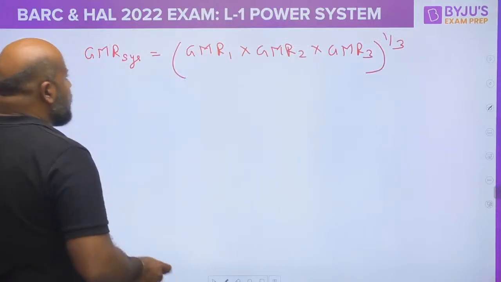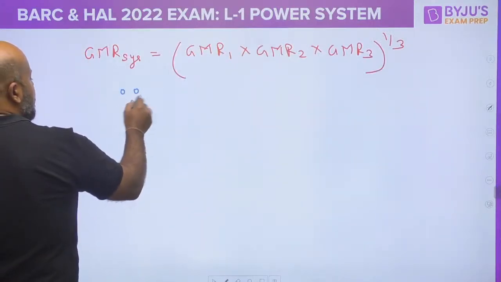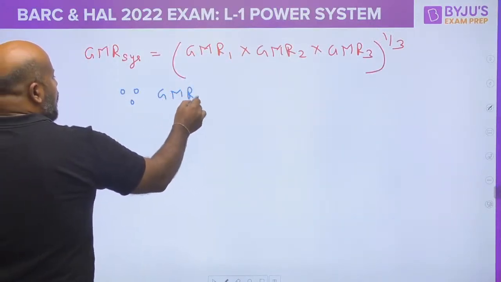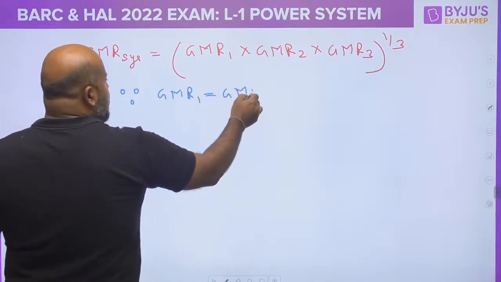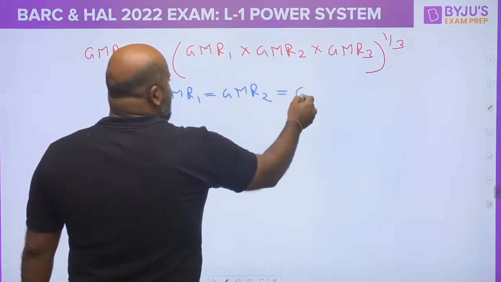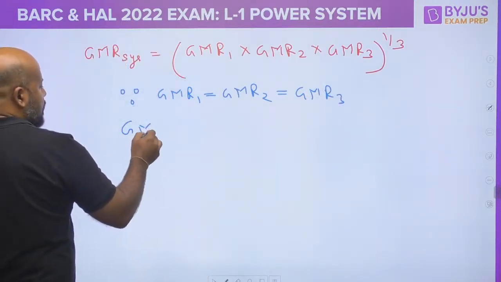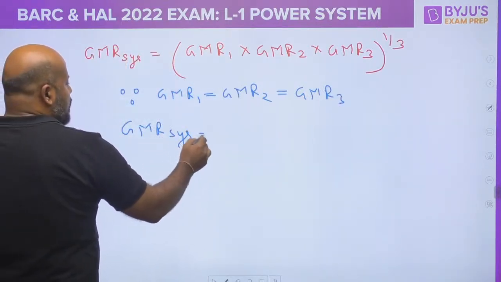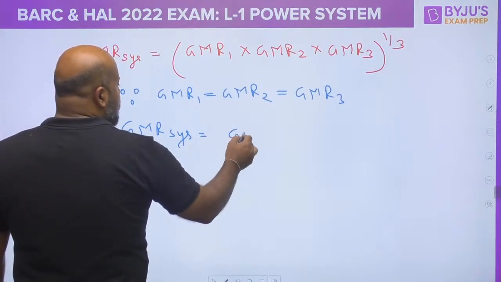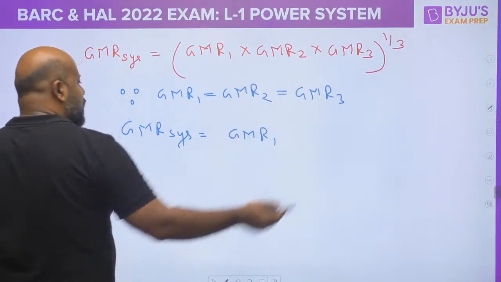So by the nature of symmetry, GMR 1 is equal to GMR 2 or it is equal to GMR 3, you can simply write GMR system is equal to GMR 1, 2 or 3, whatever you want to write.